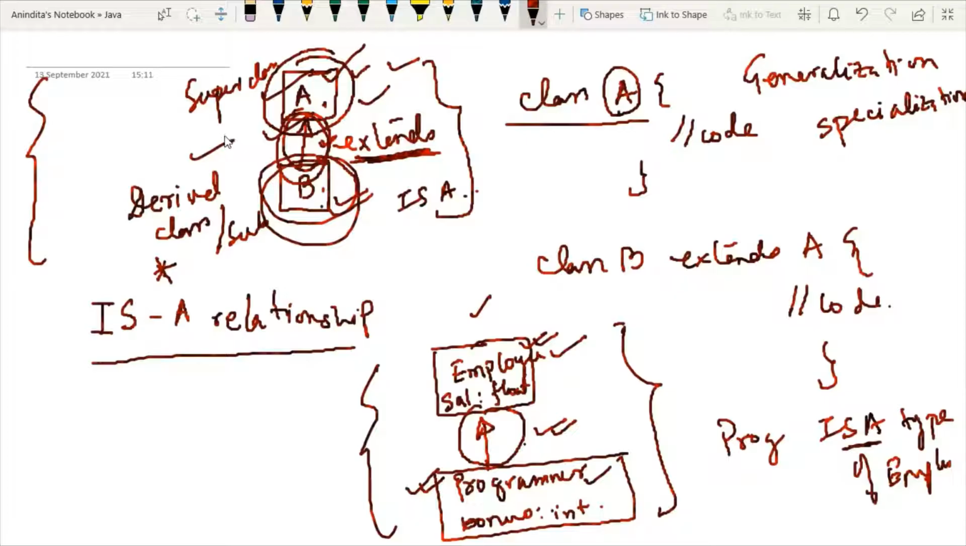No, the answer will be: inheritance is something that depicts the concept of generalization, specialization, reusability, as well as the IS-A relationship. All these four properties come together as part of inheritance. So now I have to prove it.